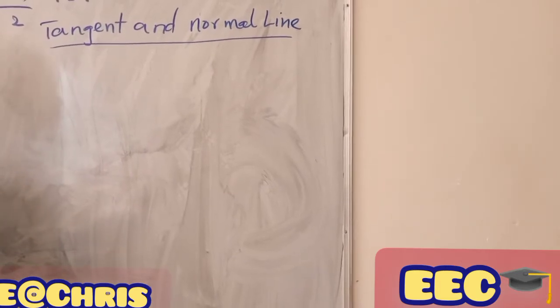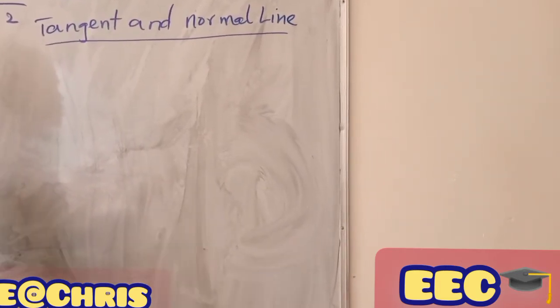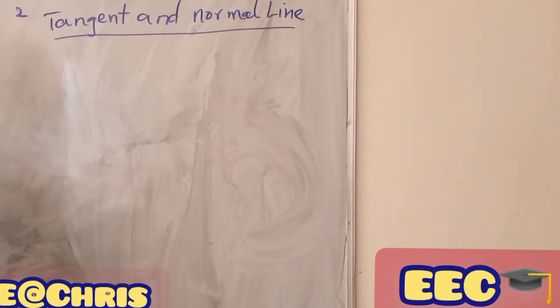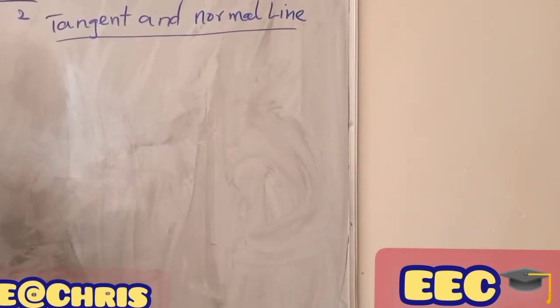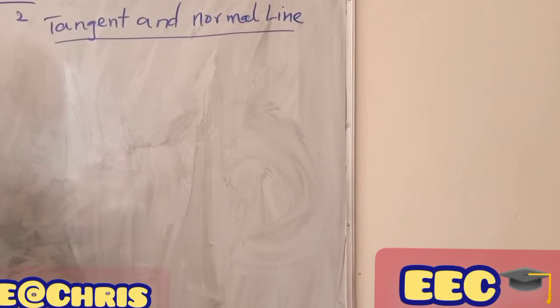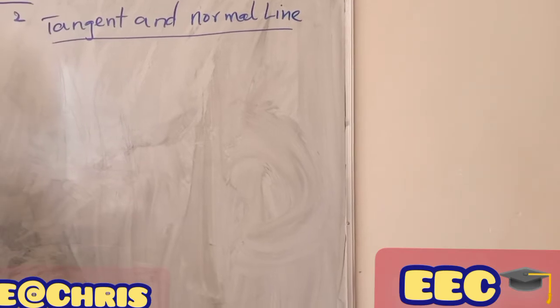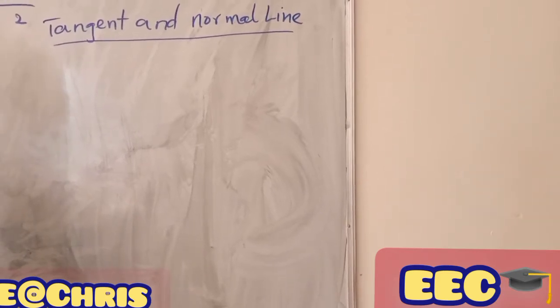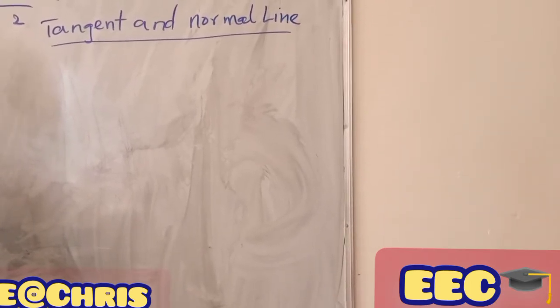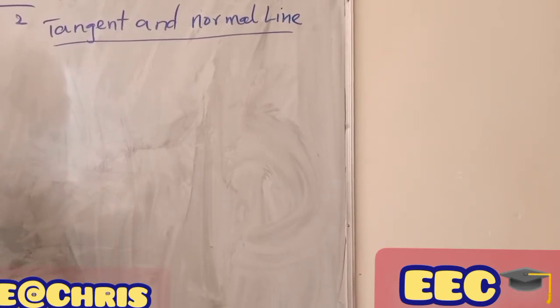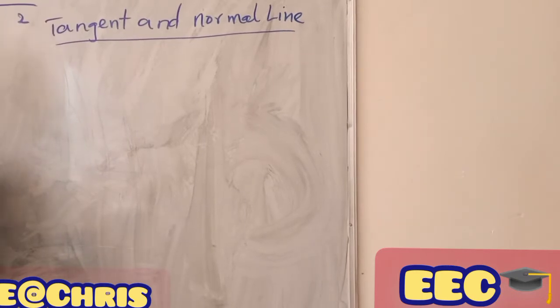If your teacher asks you what is the tangent, what is normal, where you find normal line, where you find tangent line, how can we calculate it if it is calculable, and how can we determine it if it is determinable? So that's what I'm going to talk about now. I wish that you are following very well.